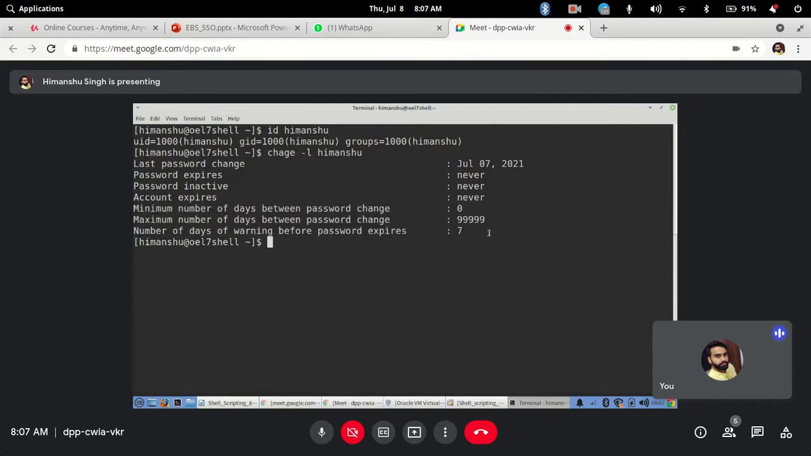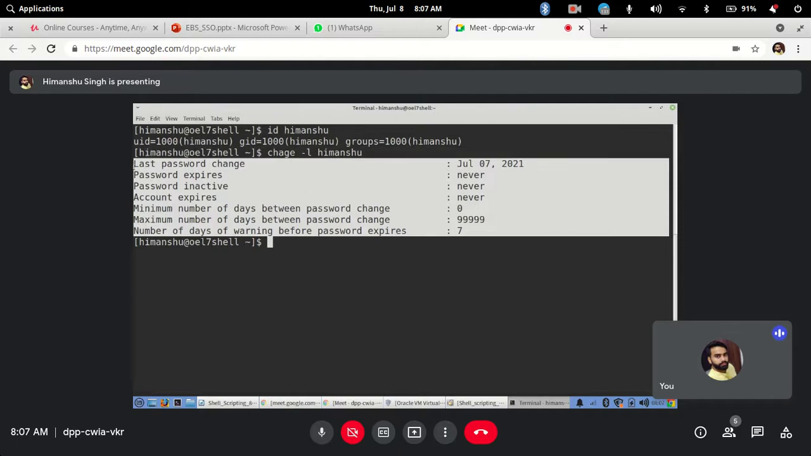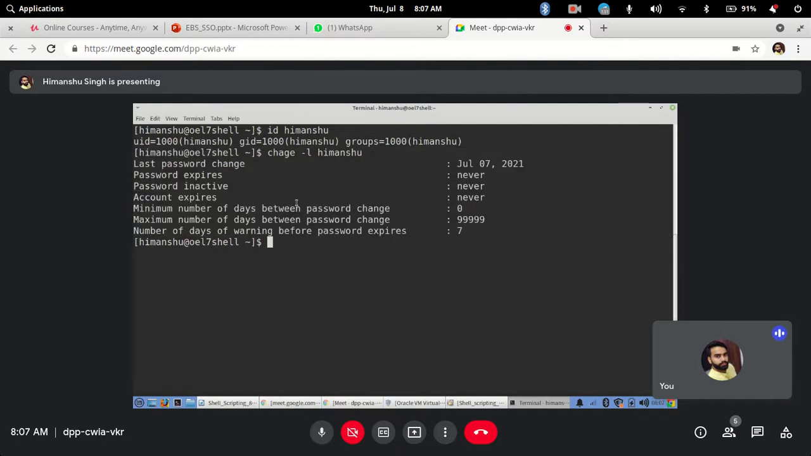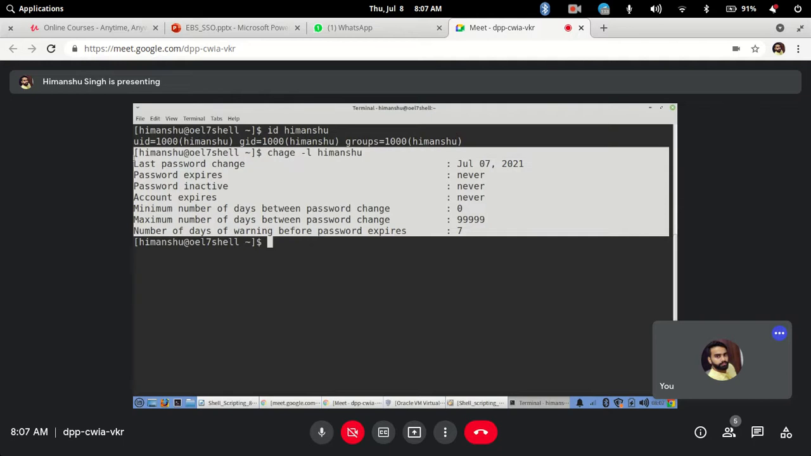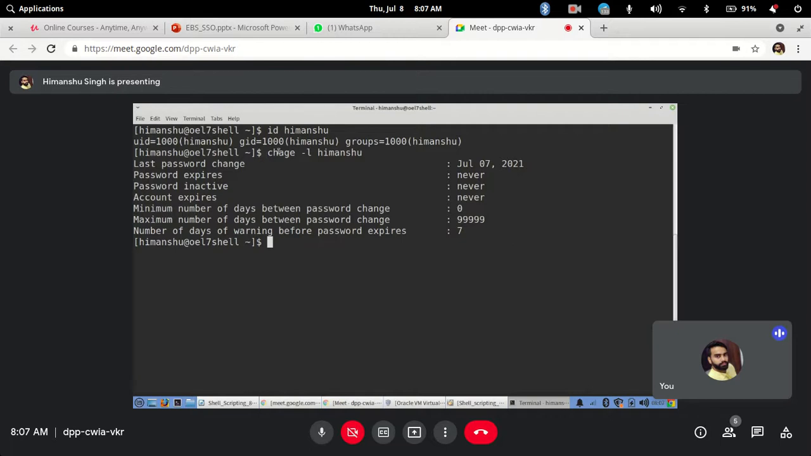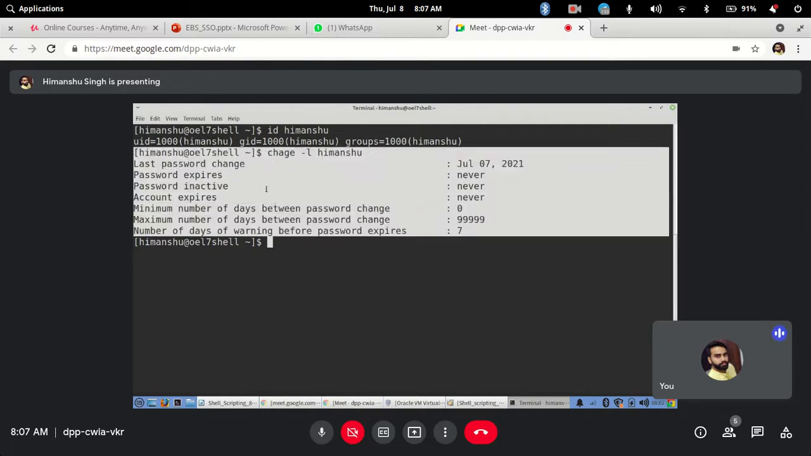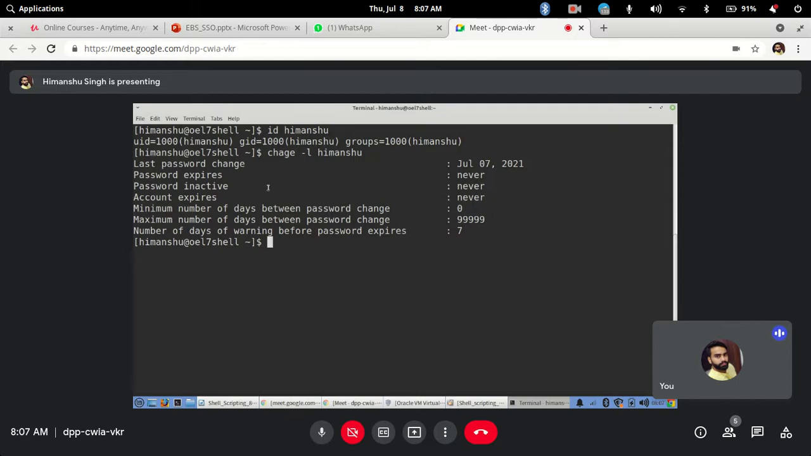All these settings are mostly done by your system admins, but just in case you want to see them, you can check from this command. At an individual user level you can also check it, so it doesn't need root privilege to check the account. Of course, to make any changes you need system admin privileges. Clear?